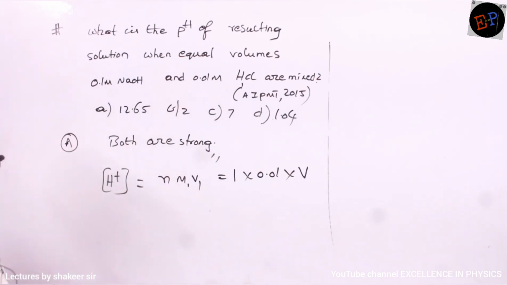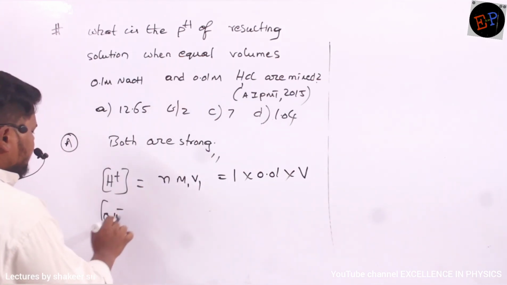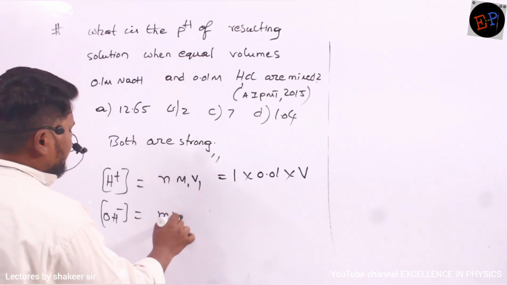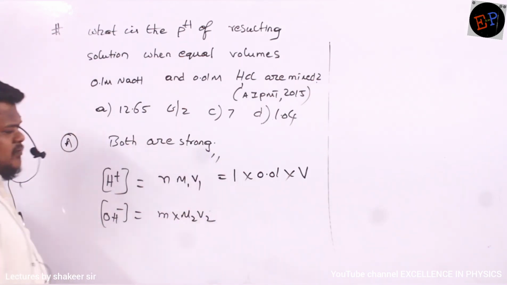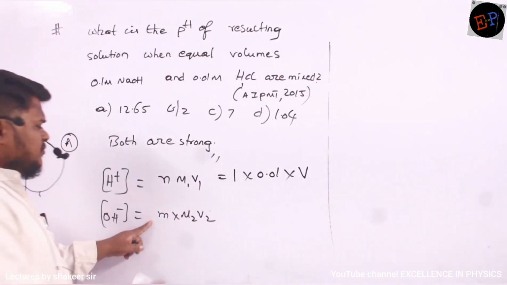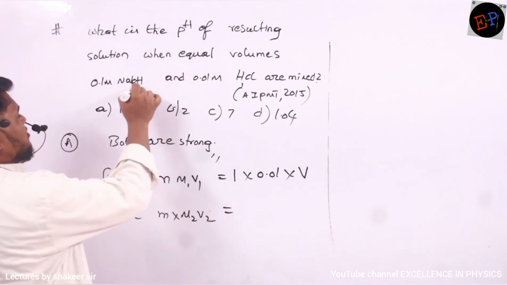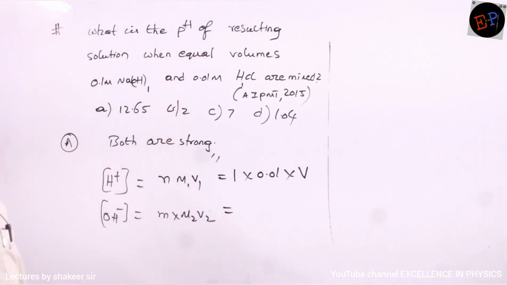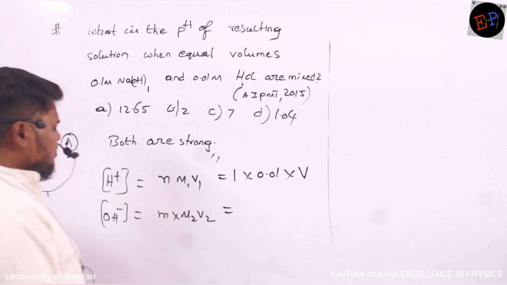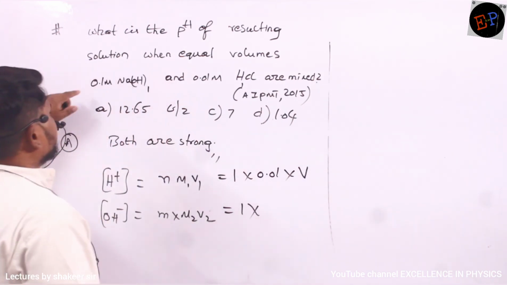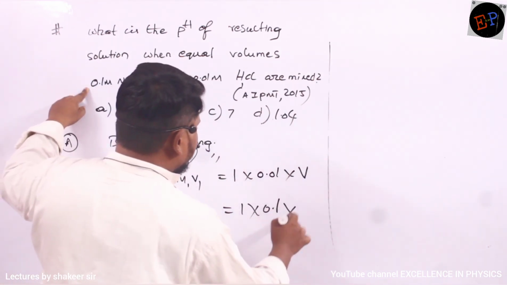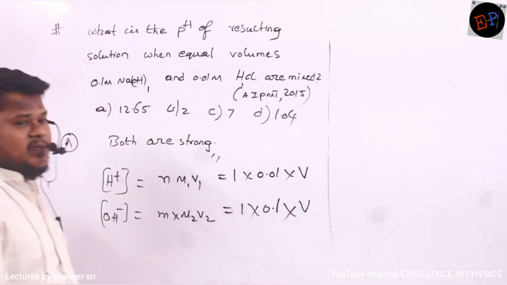Therefore for OH minus ion concentration, the formula is N multiplied by M2 multiplied by V2. N value is 1, because only one hydroxide is present. M2 is 0.1, multiplied by equal volume, so I will write V here.